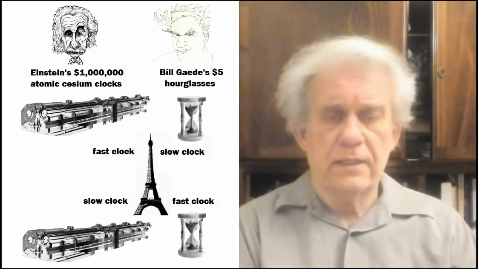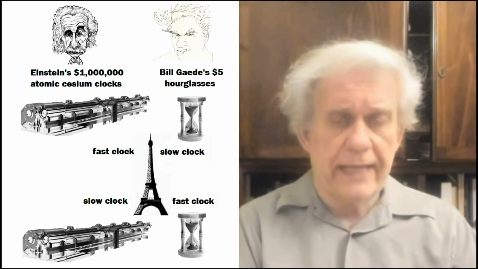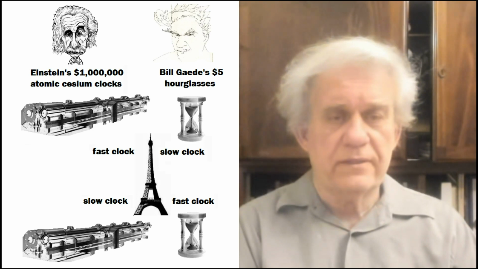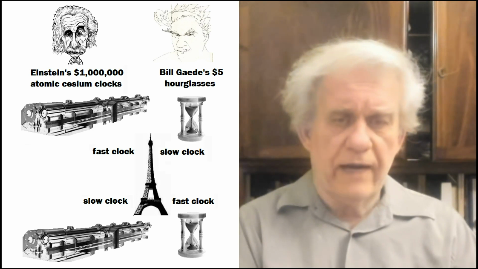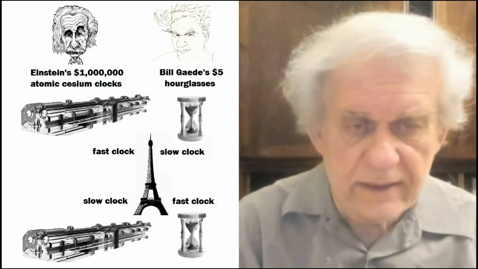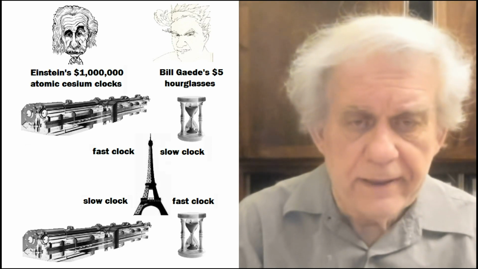So here you have an hourglass, a sand clock, right? And it's ticking faster closer to the center of the Earth than a clock that's far out on top of the Eiffel Tower. And that destroys the principle of relativity, okay, which they take as a law of the universe or something. And again, the other one is the Earth going around the sun, that's 1 year.